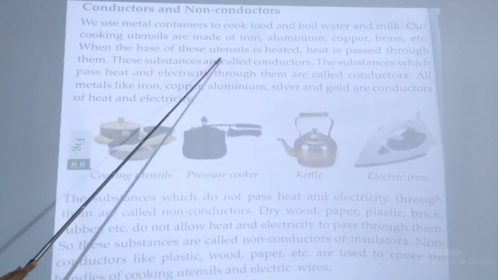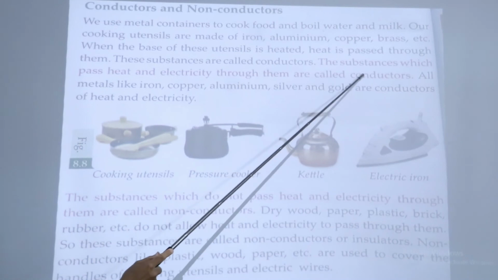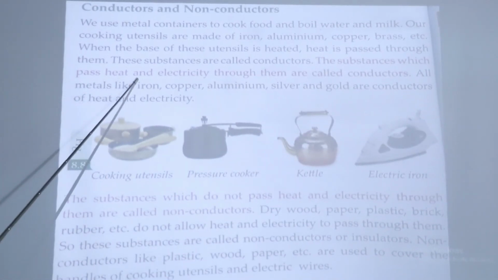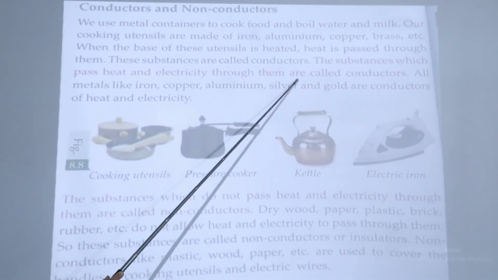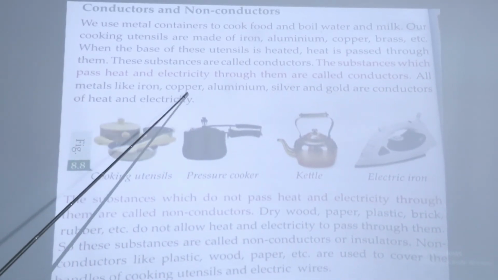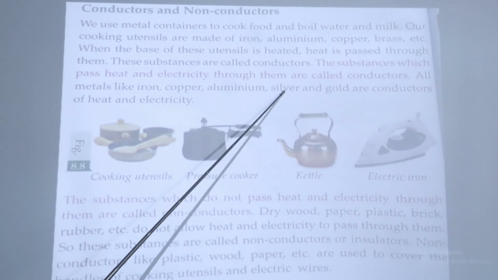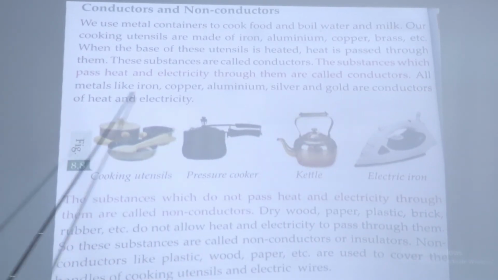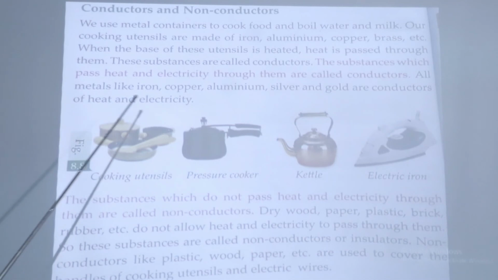These substances are called conductors. The substances which pass heat and electricity through them are called conductors. All metals like iron, copper, aluminium, silver and gold are conductors of heat and electricity.